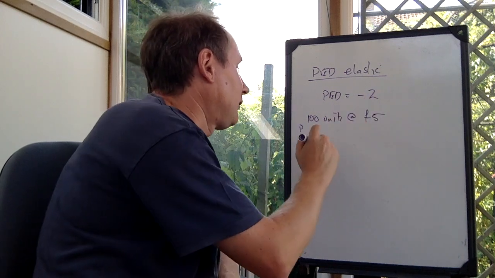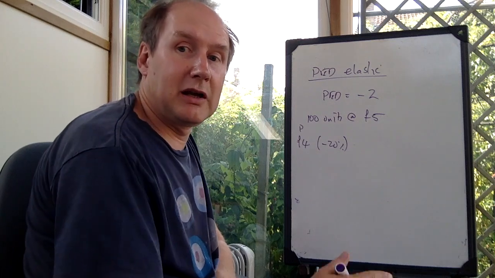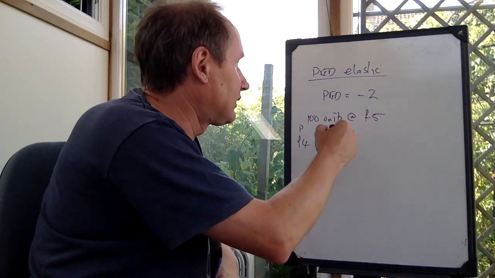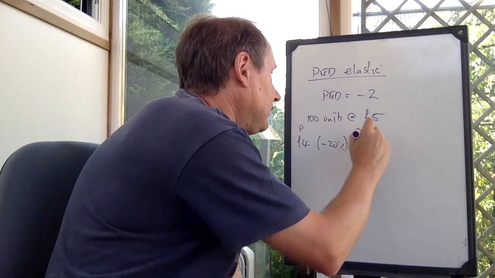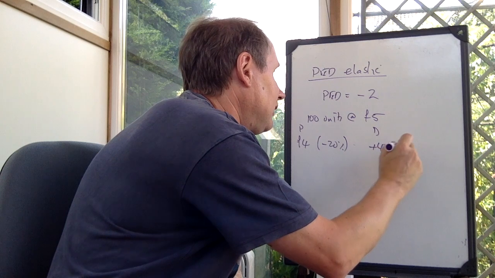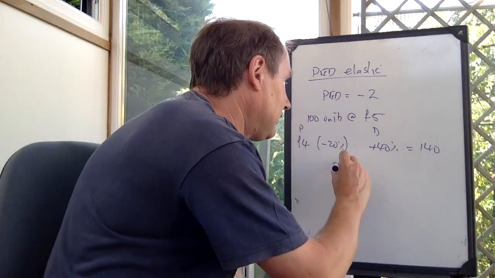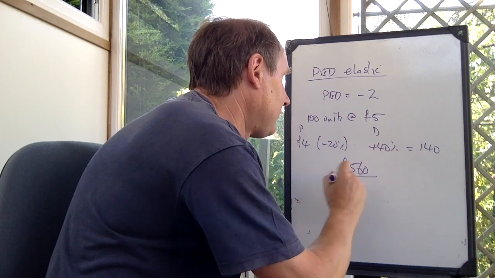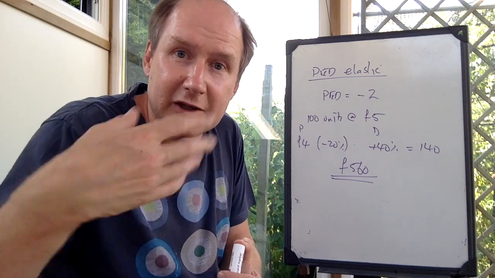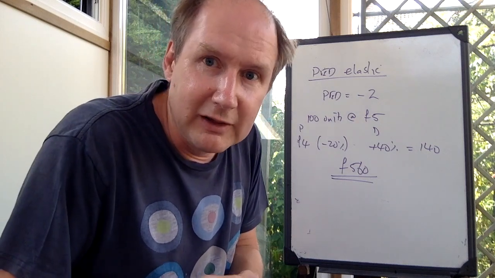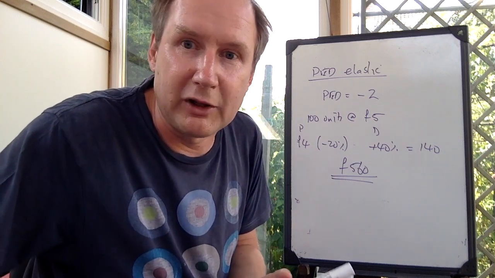Well, we said that that's a 20% cut in price. And as a result, demand's going to change by twice as much in the opposite direction. So it's going to rise by 40%. So demand is 40% higher, which is 140. So the firm's revenue is now 4 times 140. That's 560. So in this case, cutting price has led to an increase in revenue, and that's because consumers are really price sensitive. They care about price, so if we cut price, demand rises more than proportionally.